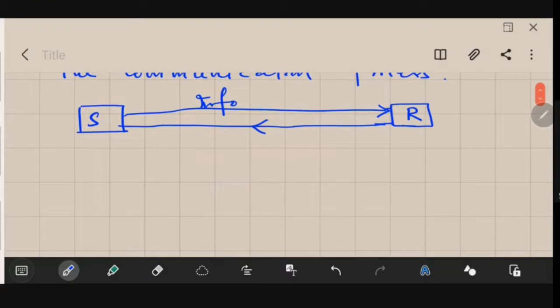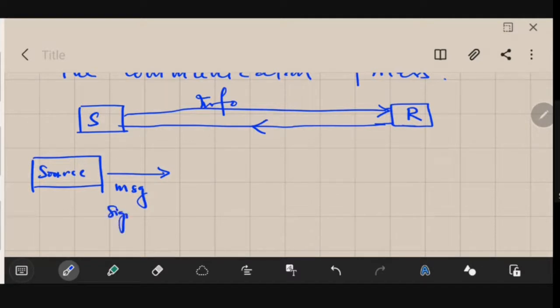So we will have a source. The source will be generating the message signal. Once it generates the message signal, or the information that is required to be sent, it will transmit it. So it requires a transmitter.